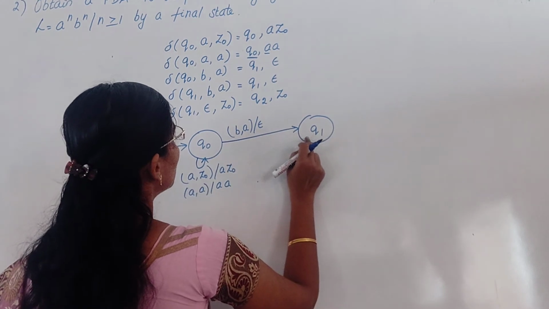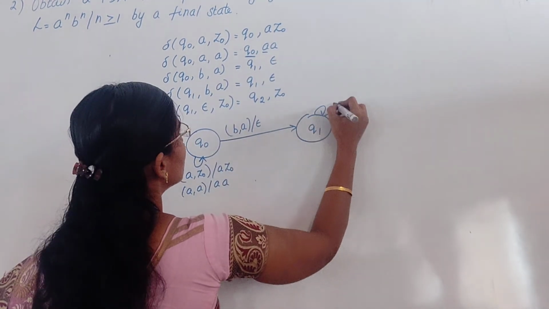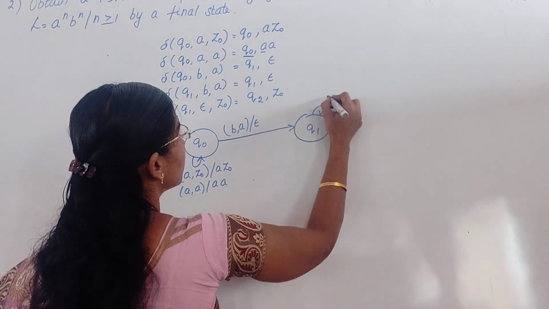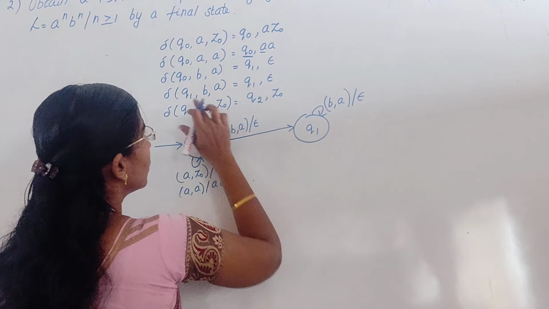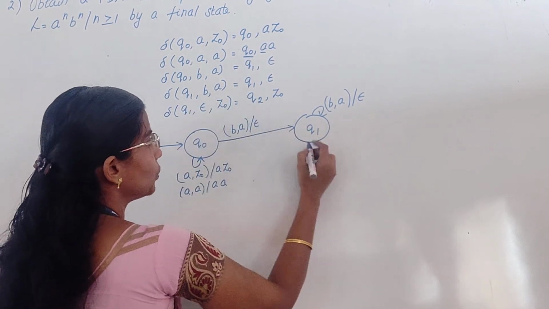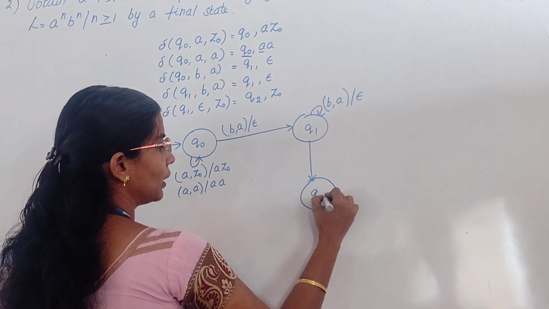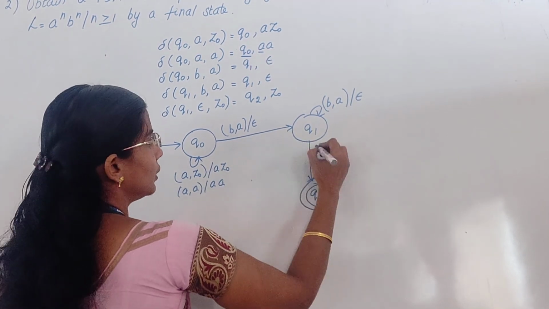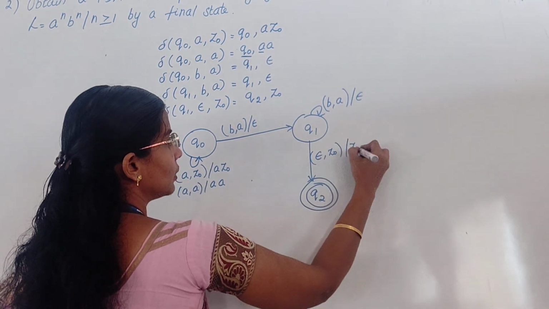Now I am in Q1, so it is B, comma, A, epsilon, staying in Q1. Next is Q1 to Q2. This is the final state. The condition is epsilon, comma, Z0, and it is Z0.